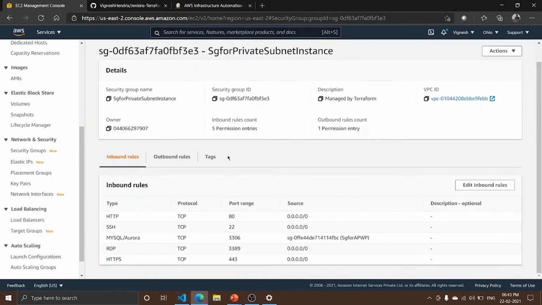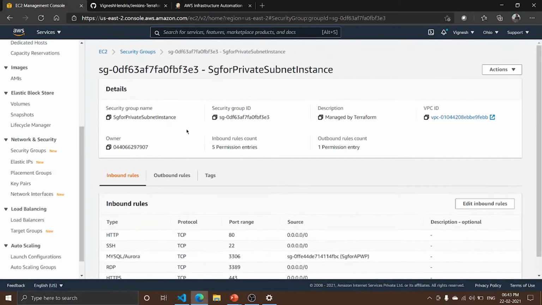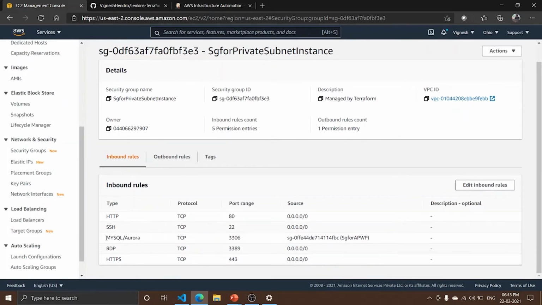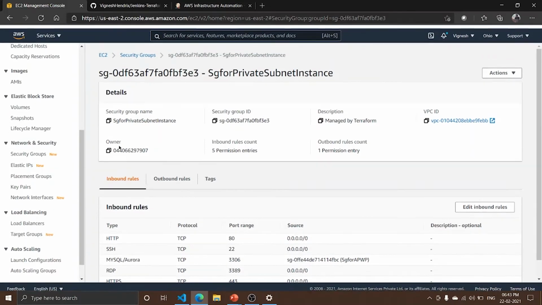And now let's check the security group for the private subnet instance. Here this particular inbound rule is very, very important. This instance has the MySQL database, right? So when the other instance needs to access the database, this particular inbound rule must be included with port number 3306, and the security group that is defined for the auto scaling group and the public subnet instance must be defined as the source here, so that it allows an instance that comes to port 3306.